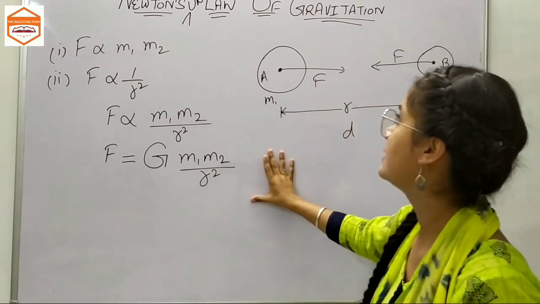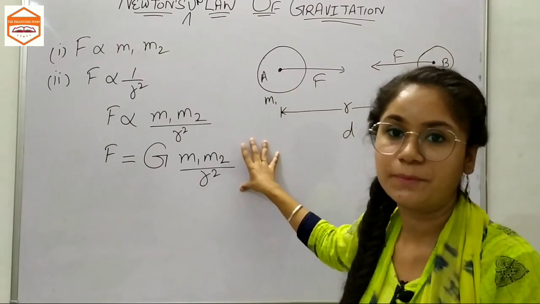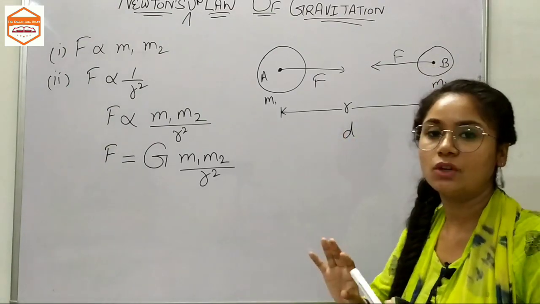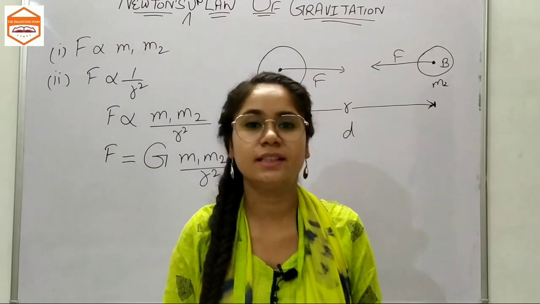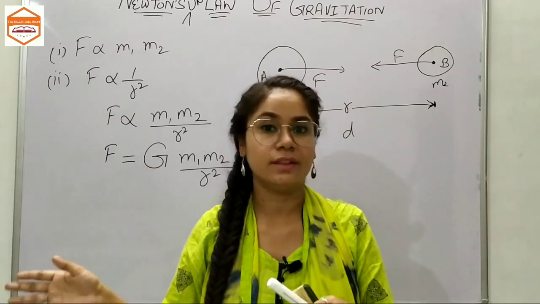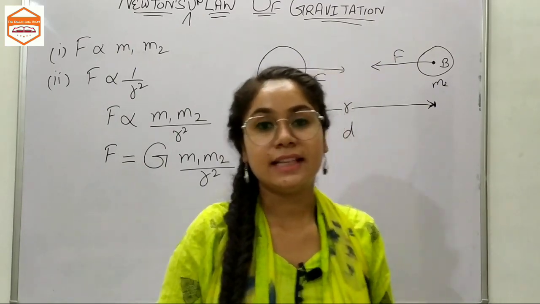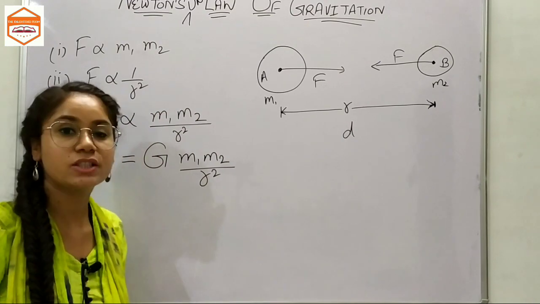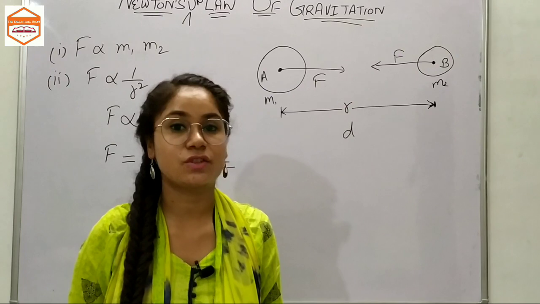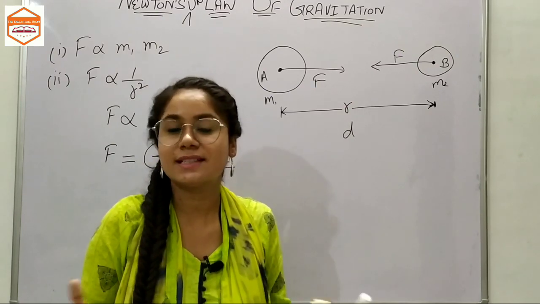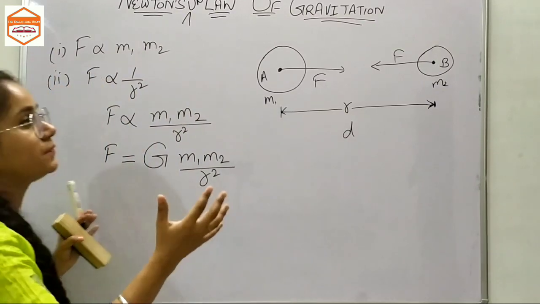Now this law is called the universal law of gravitation because this formula is applicable on all bodies, whether these are terrestrial, that means present on our earth, whether in water or on land, and this law is also applicable to celestial bodies like stars, planets, asteroids, comets, etc. It does not depend upon how large the size is.